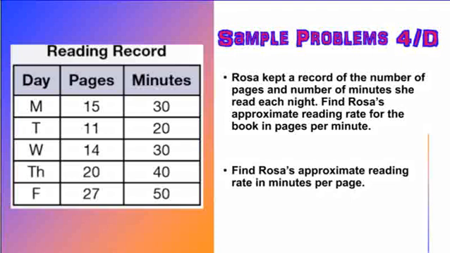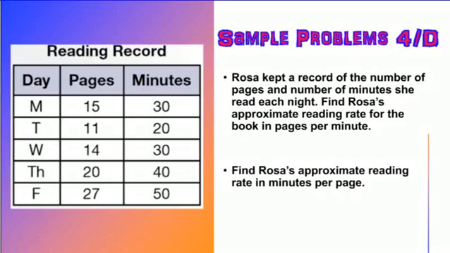And our last question here. Rosa kept a record of the number of pages and number of minutes she read each night. Find Rosa's approximate reading rate for the book in pages per minute. And then we'll find Rosa's approximate reading rate in minutes per page. So we'll look at day 1, for Monday, the rate for pages per minute.